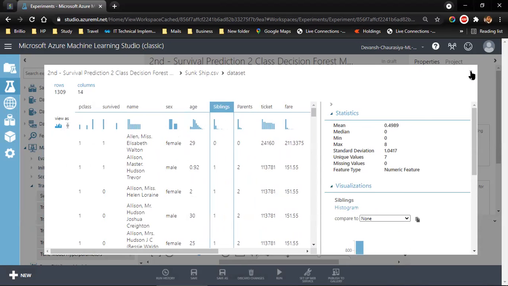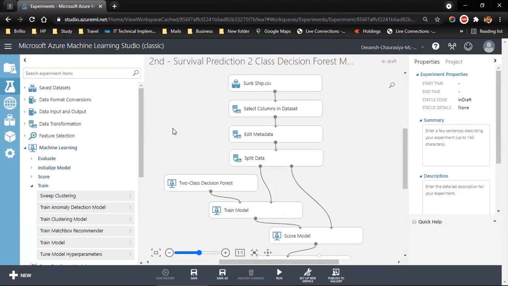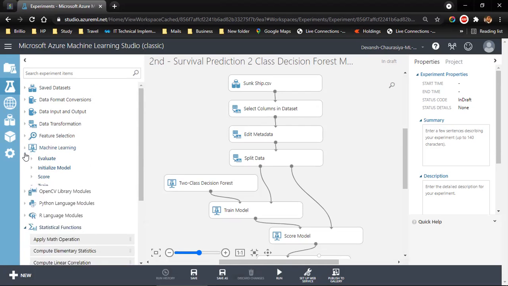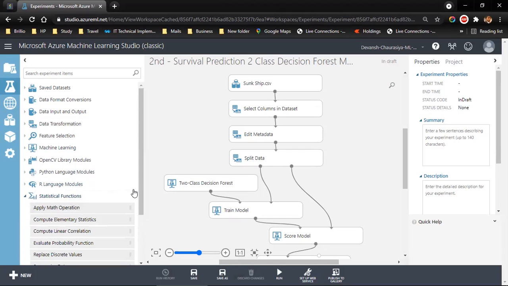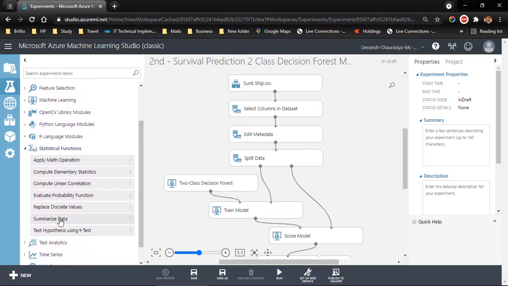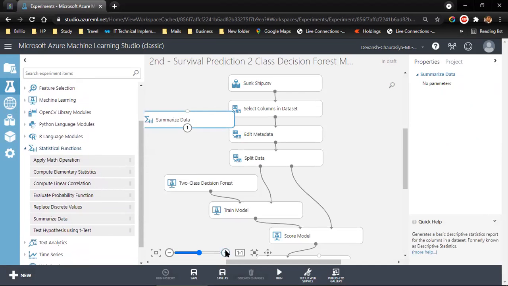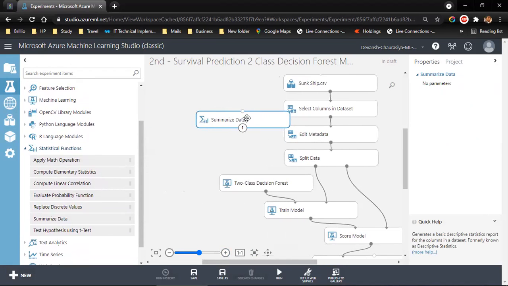Another way of visualizing this data with some better statistical functions is to add a summary of the data. It is in here, statistical function, summarize data.